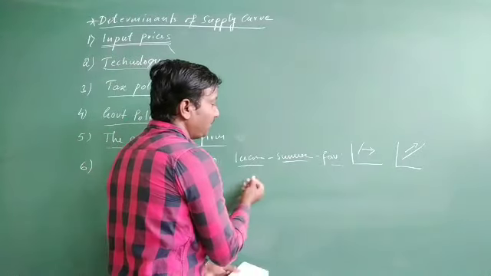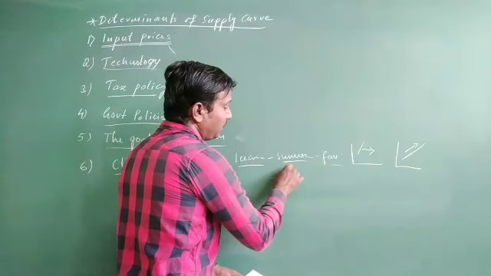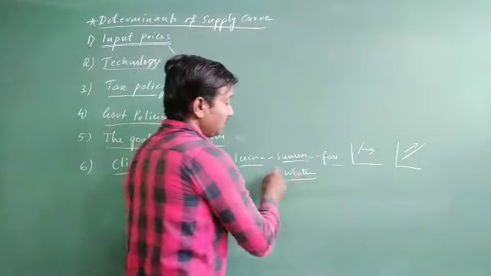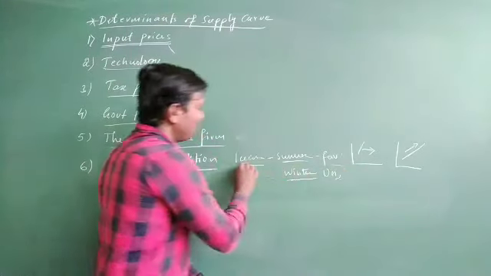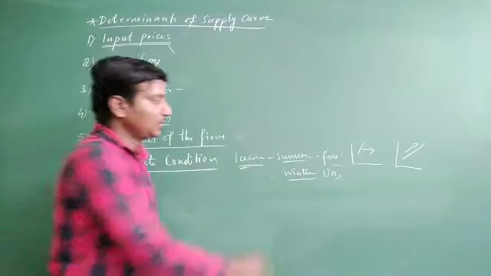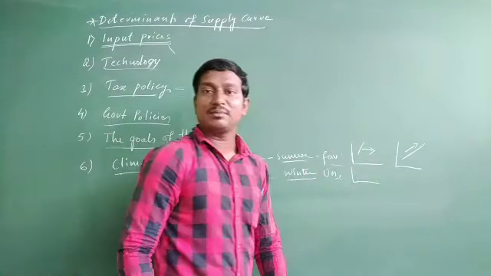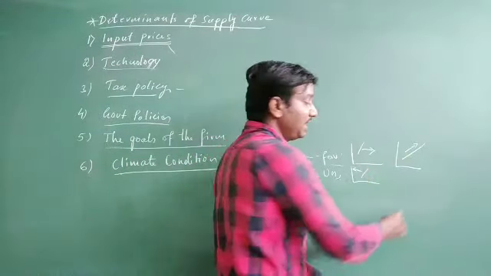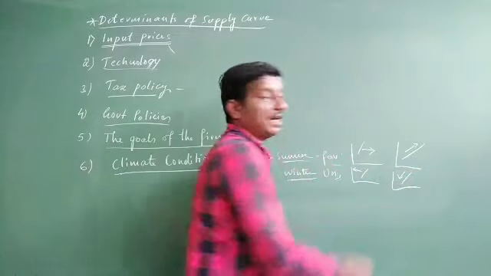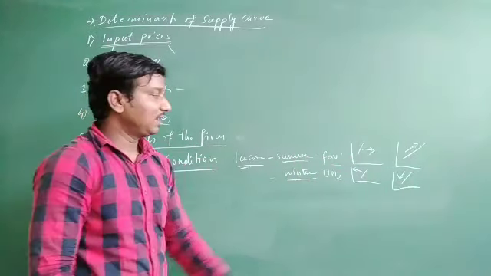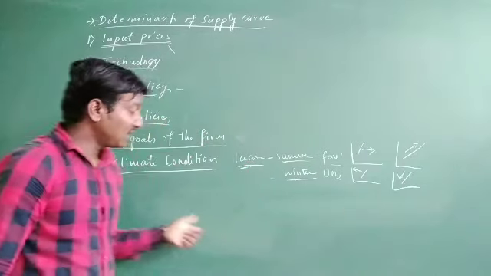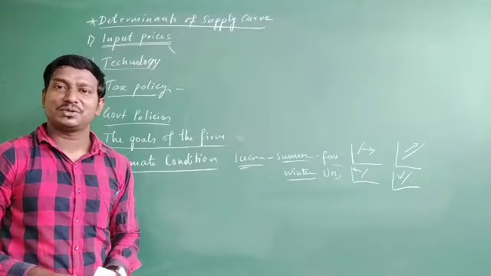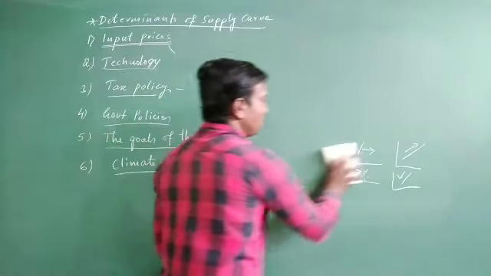So if it is unfavorable, when is it going to be unfavorable? In case of the winter season. In winter season, the climate condition is unfavorable for the ice cream manufacturing company. So during that time, what is going to happen here? Quantity supply automatically decreases, and that makes the supply curve shift left side and move downward. Right? So this is how we are going to see whether the climate condition is favorable or unfavorable, and that is going to be decided. Well, so this is one thing.